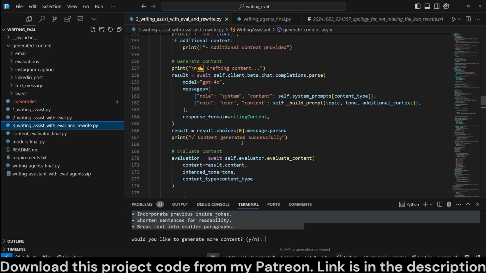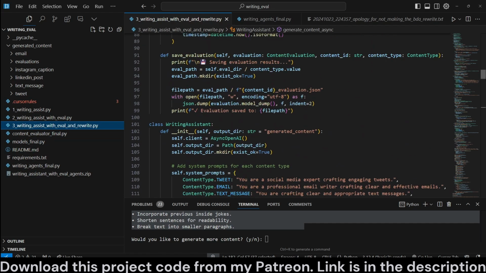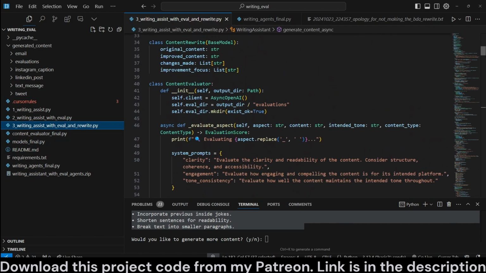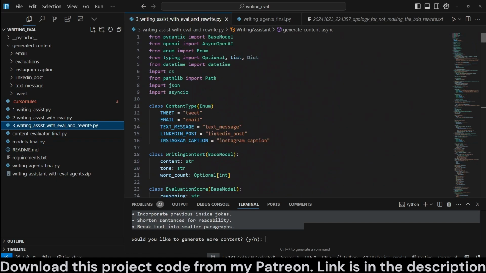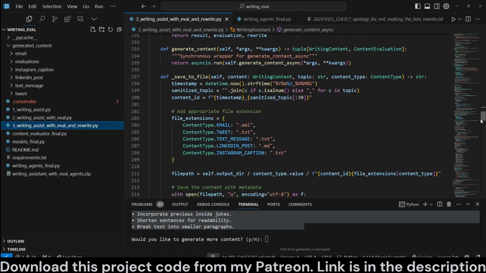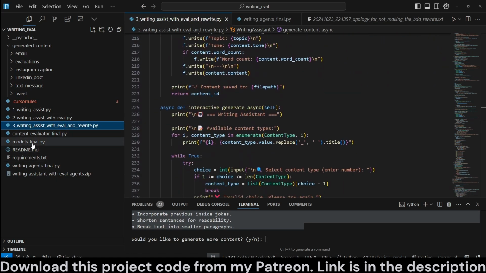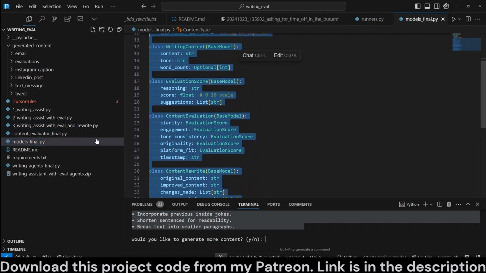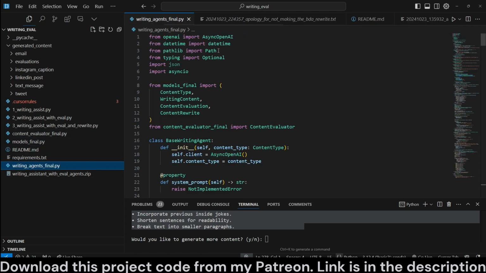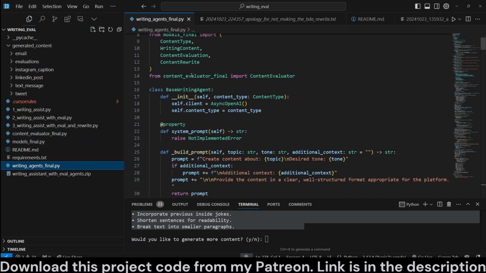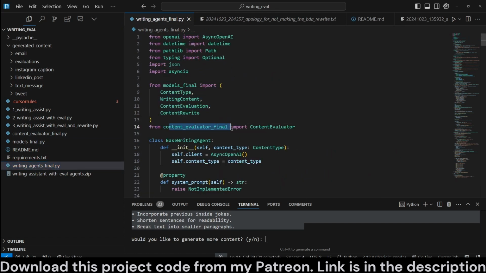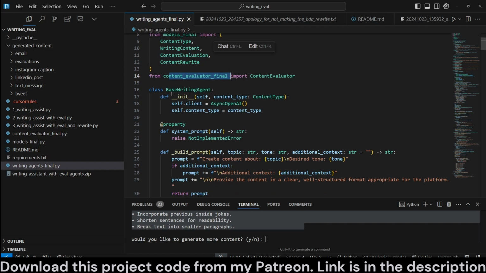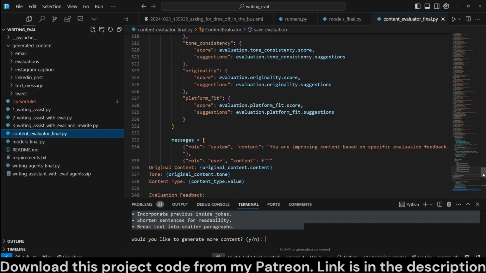And if you go back to the writing assist, we'll also see that now we have more system messages for different agents. We may not have it here, but we definitely have it right here. Okay, right? So we are going to be importing all our models from here for structured outputs. And the writing agent is going to import all those models and also the content evaluator. So before we look at this, let's look at the content evaluator final.